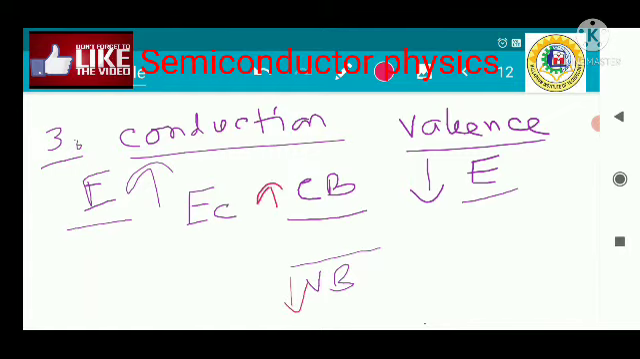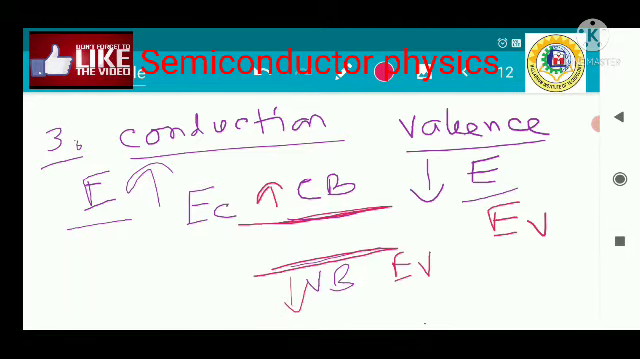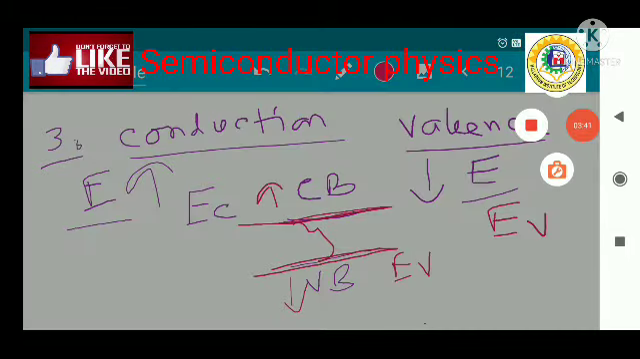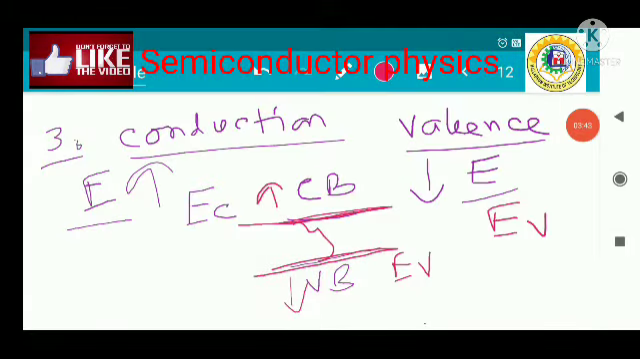Okay, and also this level, the minimum of the conduction band, is represented by EC, and the maximum of the valence band is represented by EV. So this is EV, and the gap between these is represented by Eg. This is the band gap energy.